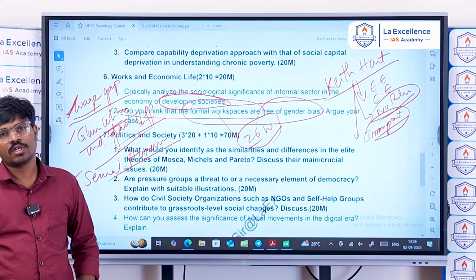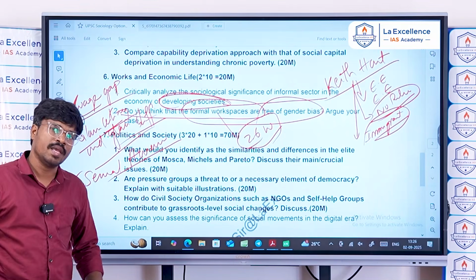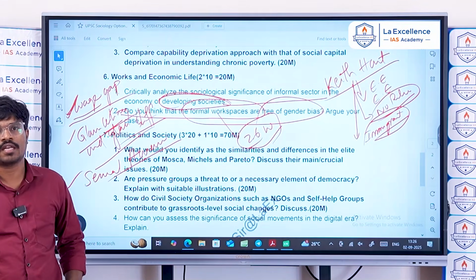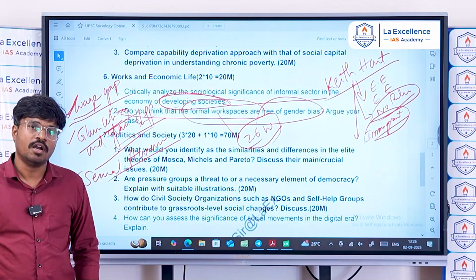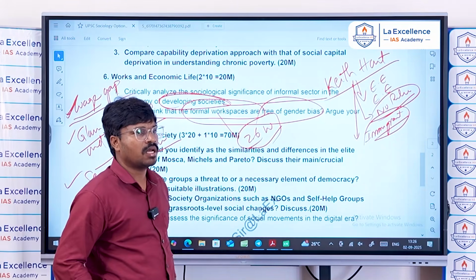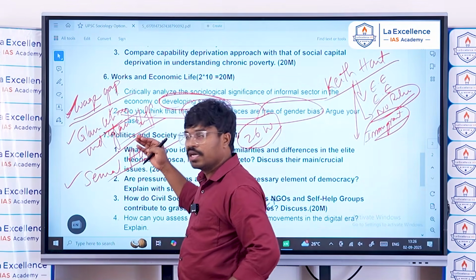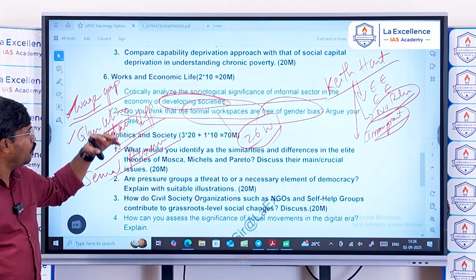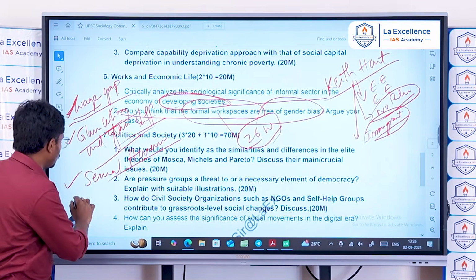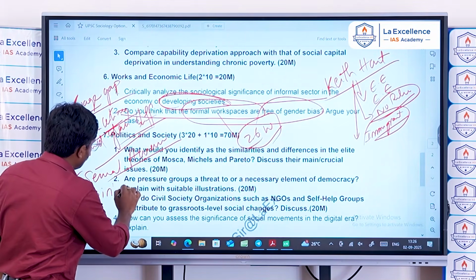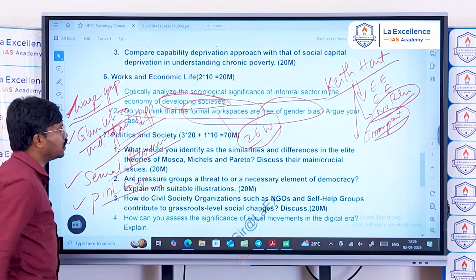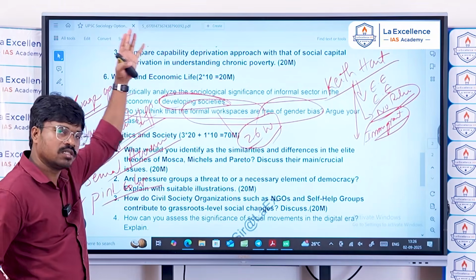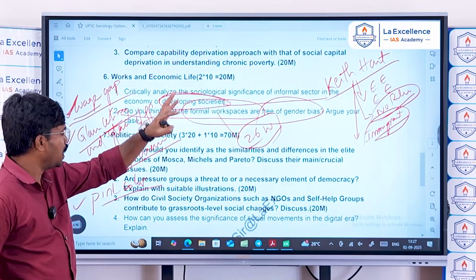Here you can quote Sylvia Walby's public patriarchy, or increasing public patriarchy. You can also cite Karuna Ahmad's idea of increasing unemployment among educated women, and women being highly concentrated in pink collar jobs, which shows that even formal workspaces are not free of gender bias in the society. That is how we have to narrate the answer.